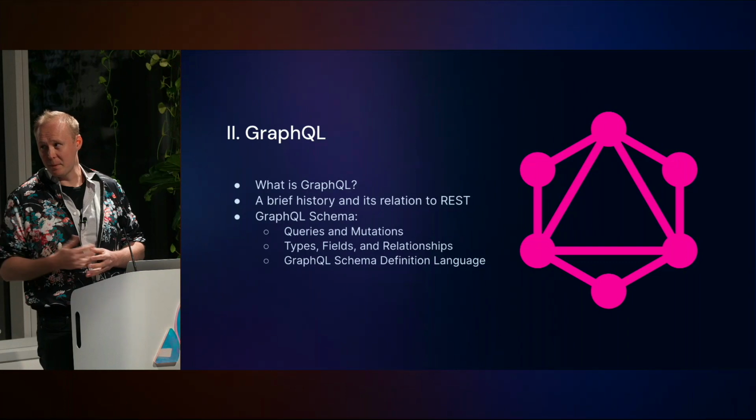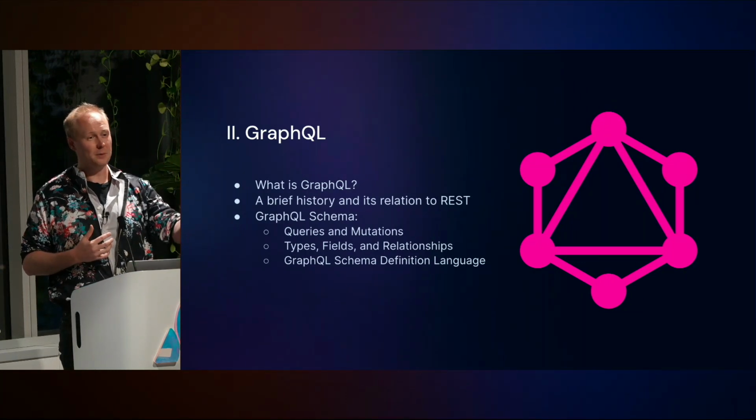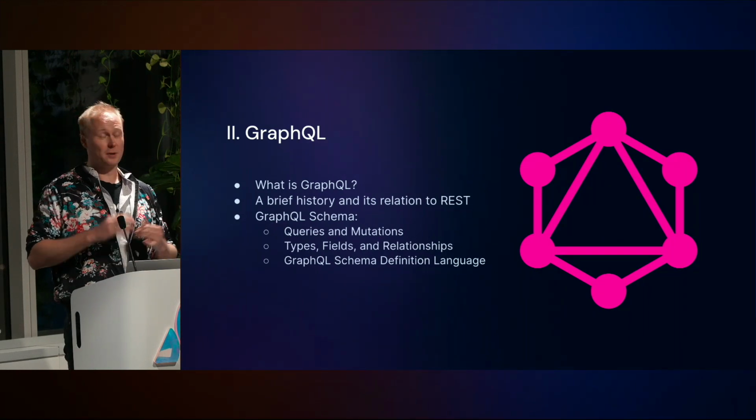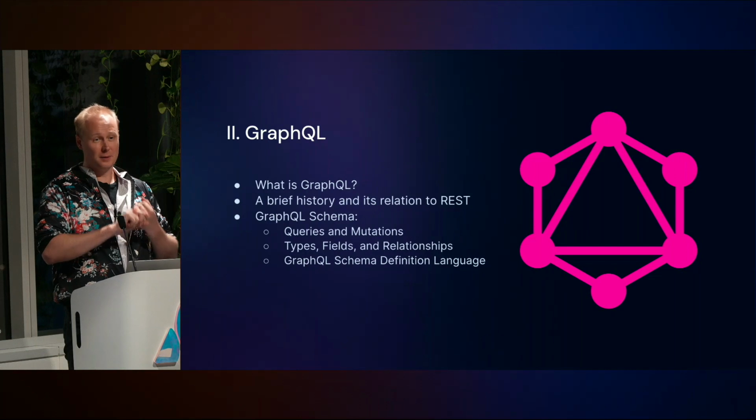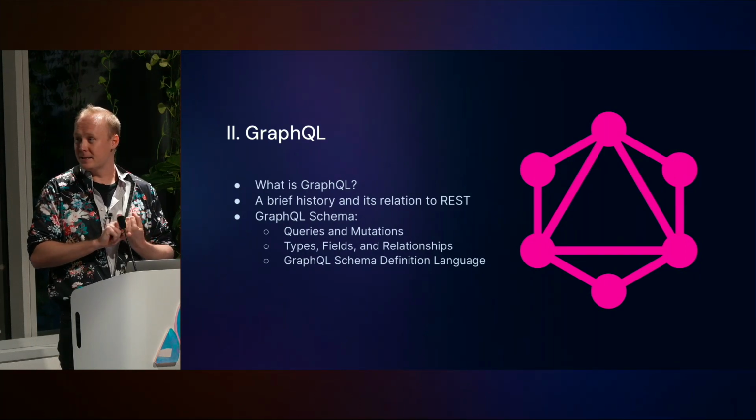And the solution that they came up with is GraphQL. The secret sauce to GraphQL is that you can make a request for exactly what you want and get it back in one response. And it does this with queries. So with queries, you can ask for anything. You can ask for what you'd like. And then mutations are your basic CRUD operations on those entities.